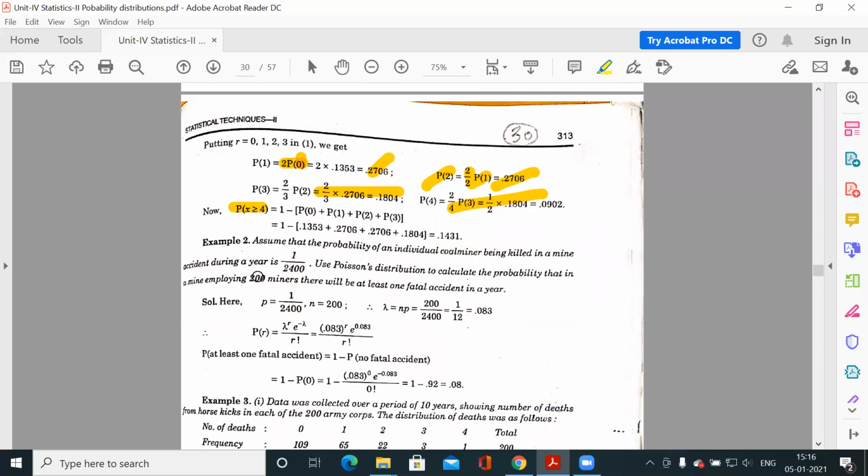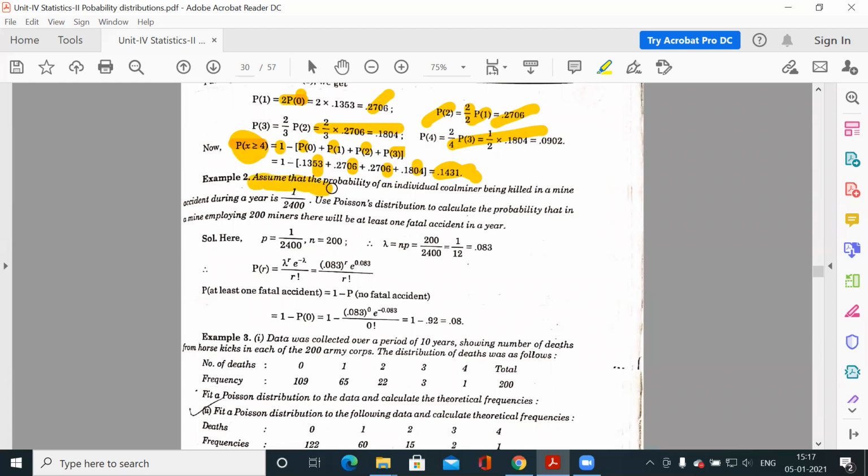So we will convert this using the total probability, whose value is 1. So 1 minus P0, P1, P2, P3 is equal to P of x greater than or equal to 4. P0 is 0.13, P1 is 0.7, P2 is 0.27, and P3 is 0.1804. So this is your probability when x is greater than or equal to 4.